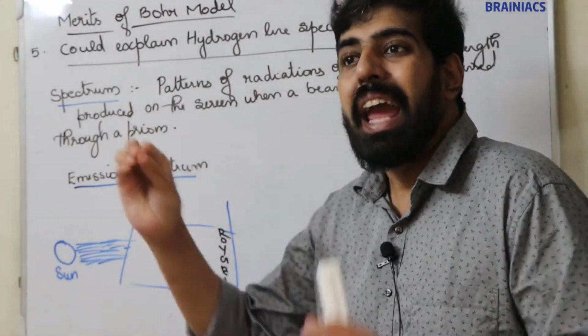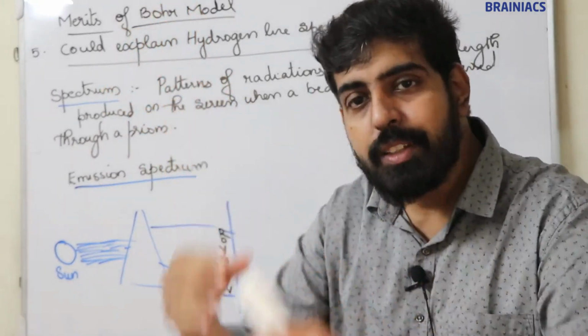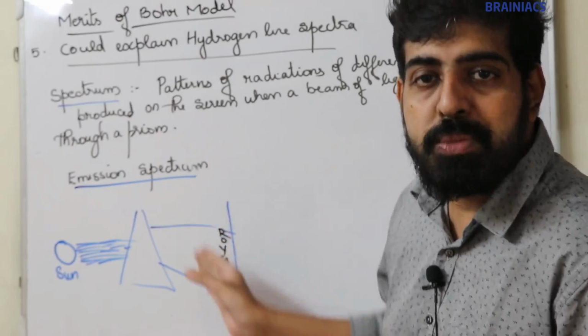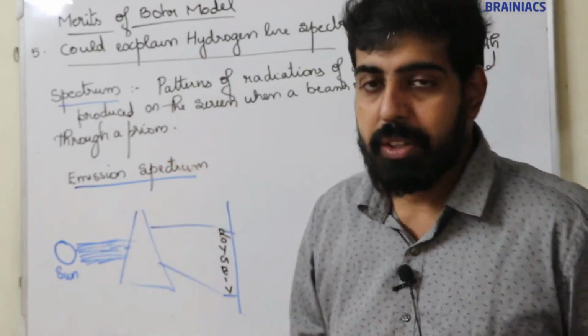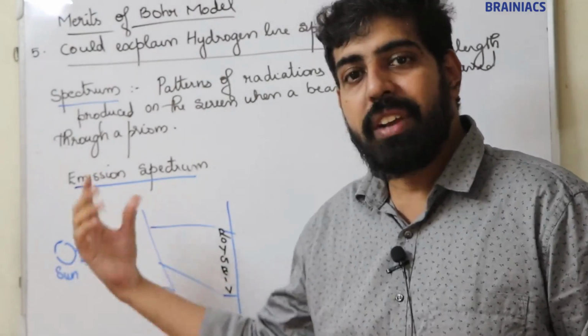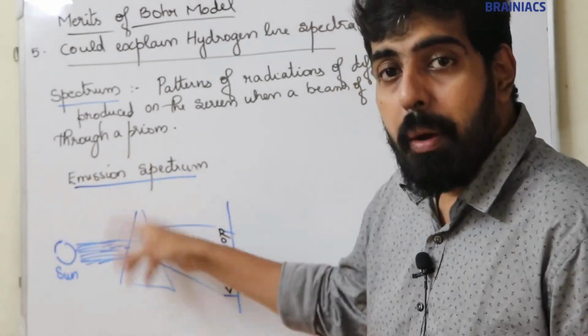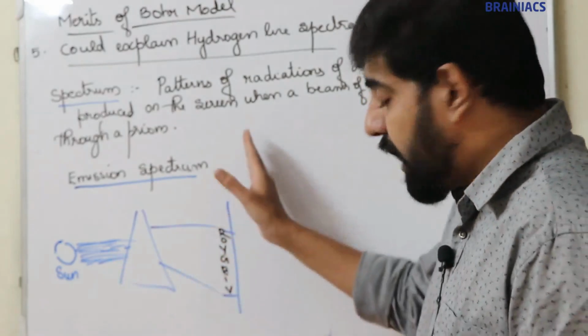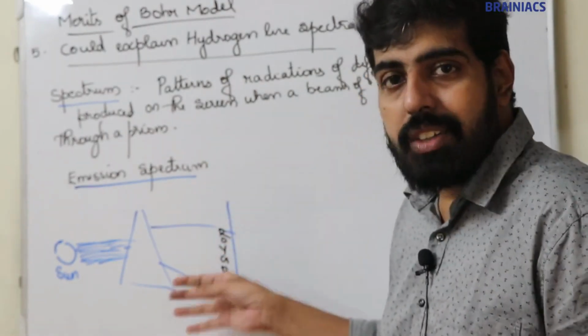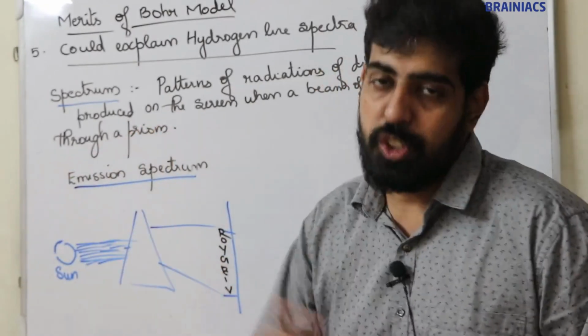When an emitted light is passed through a prism, the pattern observed on the screen is known as emission spectrum. When the sun is emitting radiation, and this emitted radiation passes through a prism, then you can observe 7 different wavelengths or colors on the screen. This is known as emission spectrum.